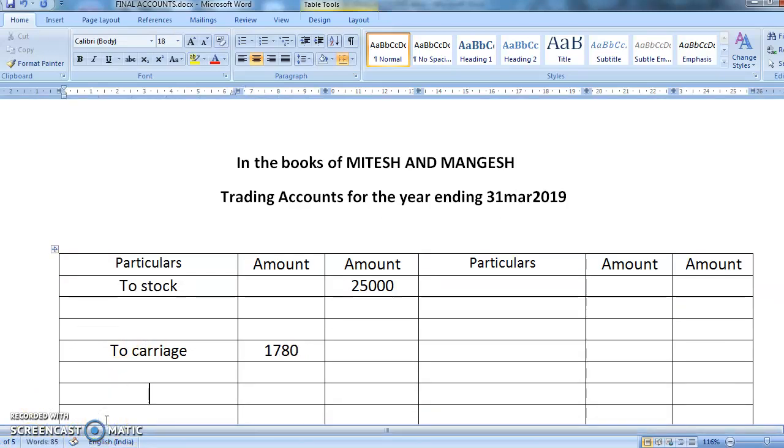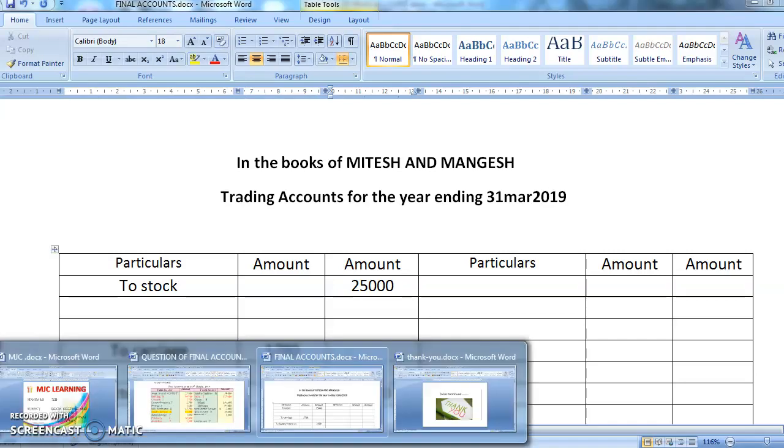And then the second one was to factory insurance. Yes, so factory insurance, no adjustment, so directly in the account 2,700.